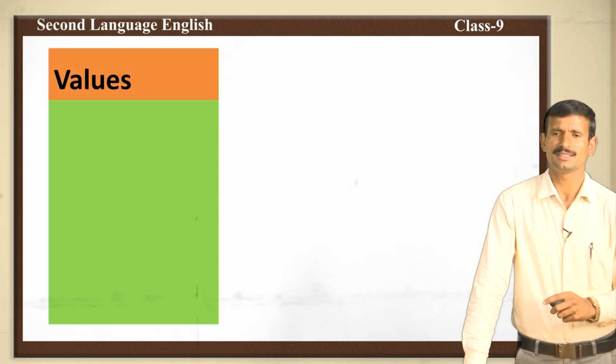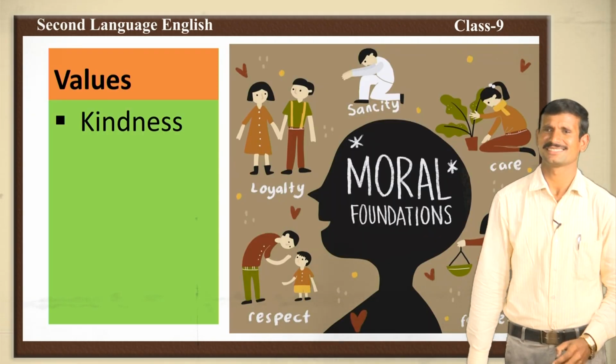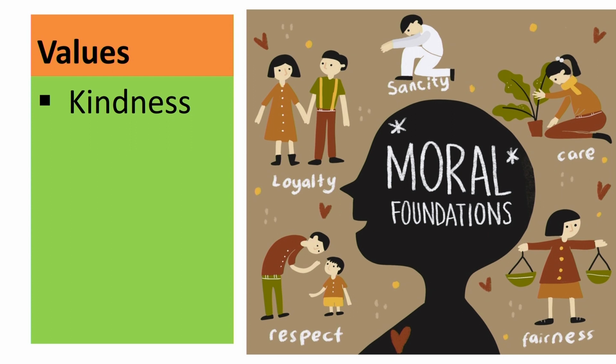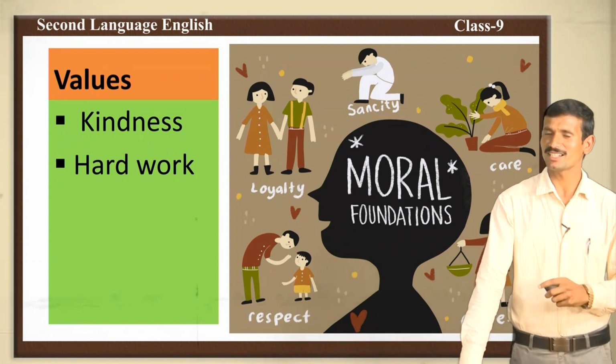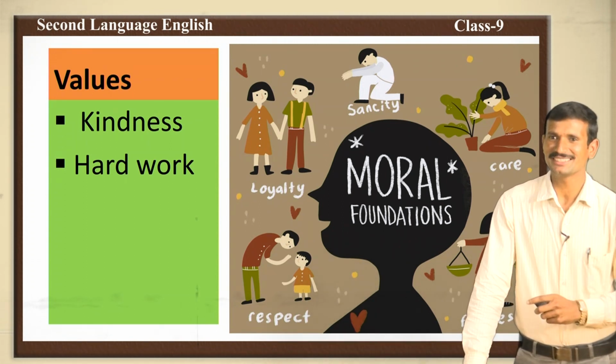Next one, come to the moral values from the lesson. What are the values we can learn from the lesson? Kindness. The king prayed to the hermit, he helped the hermit. It shows the kindness. Next, hard work. Who was doing the hard work? The hermit was doing the hard work. He was a very simple man.